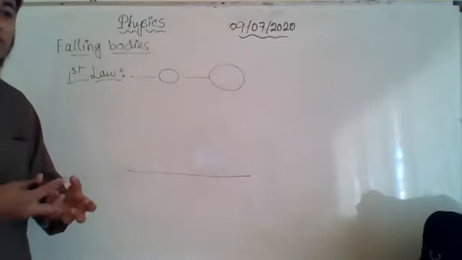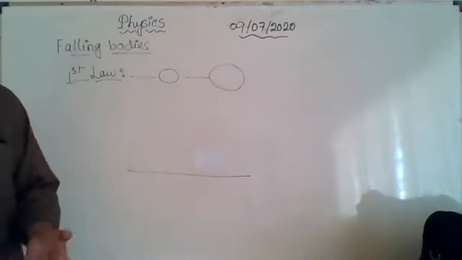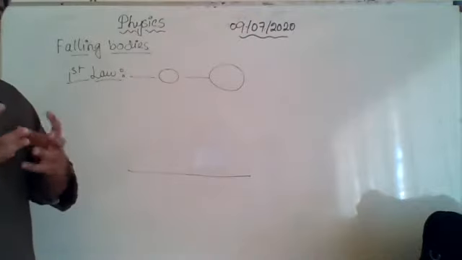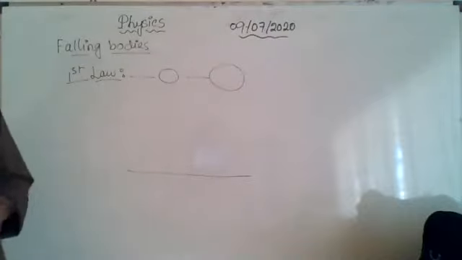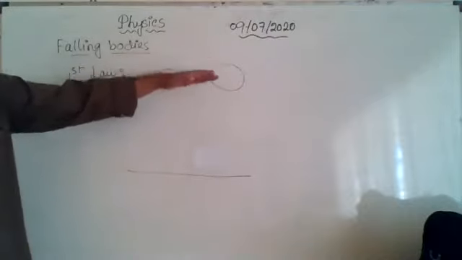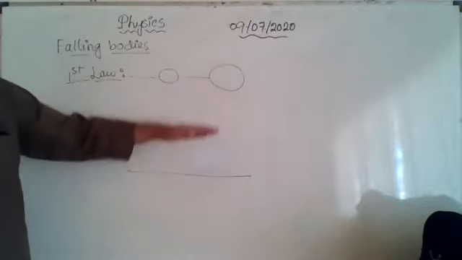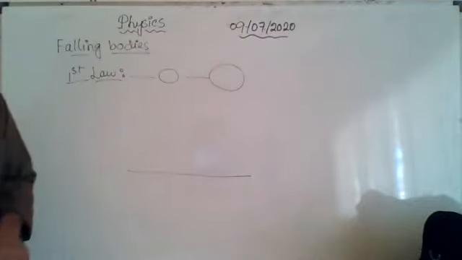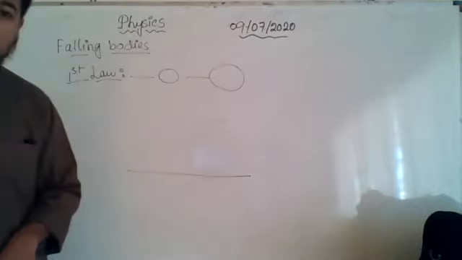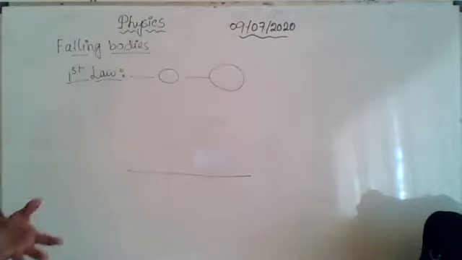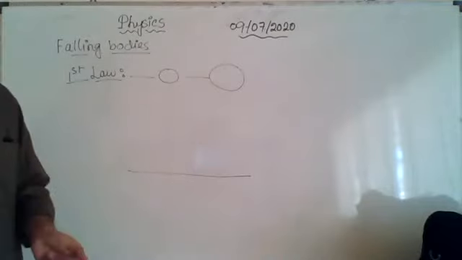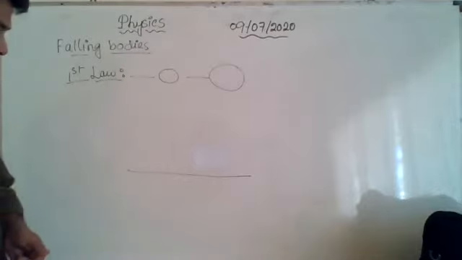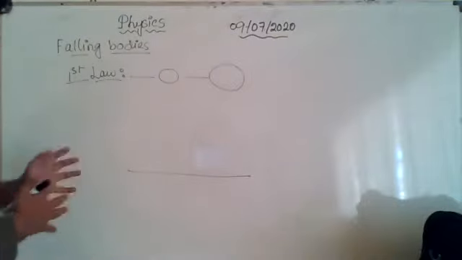But if we do this experiment in vacuum or in space, where no medium is present, and only gravity is acting on them, then both of them will cover the same distance at the same time and they will reach the ground at the same time. There is a video on that through which we can understand this very clearly. It's available on YouTube, and I already provided you the link, so if you want, you can still watch that video. So this is the first law.